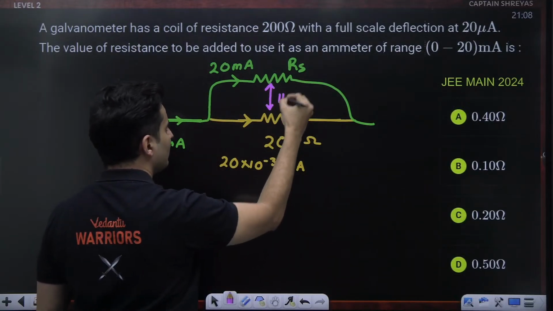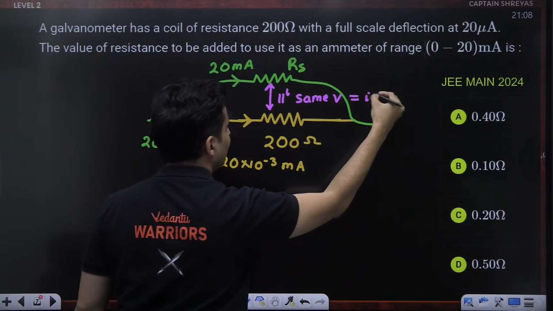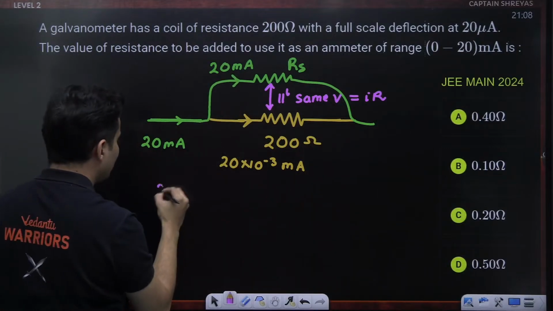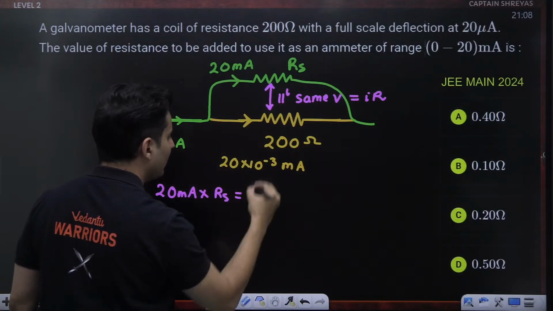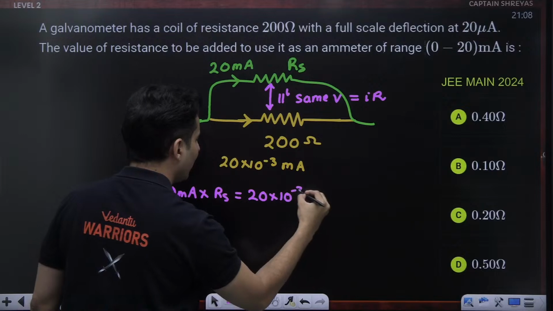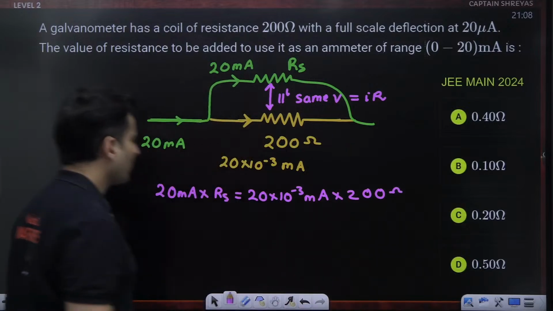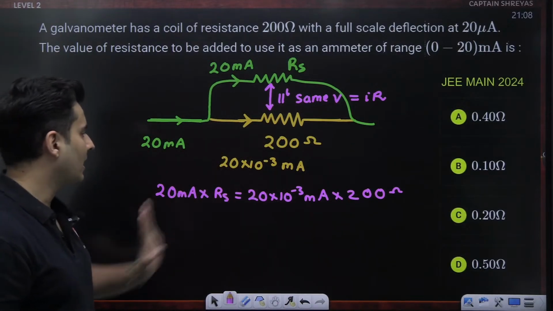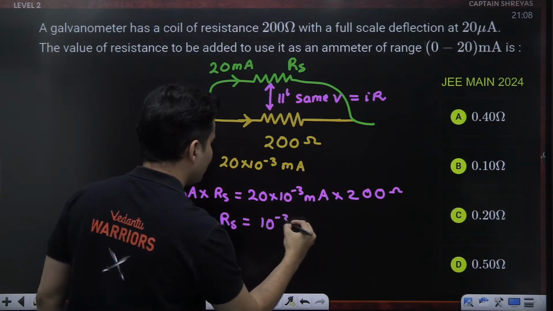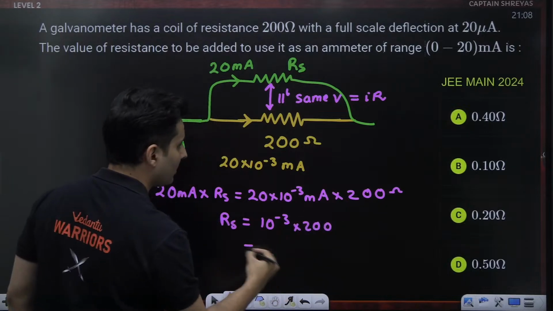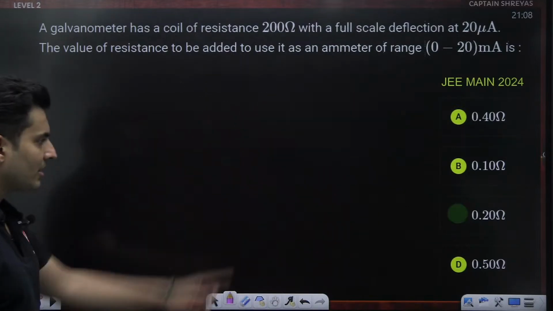Now, shunt means basically two resistors in parallel. So you can see both these resistors are in parallel. That means they will have the same voltage, and voltage means basically current into resistance. So current is 20 milliamperes, and Rs is equal to 20 into 10 to the power minus 3 milliamperes into the resistance, which is 200 ohms, right? The 20 milliamperes cancels, so you will have Rs is equal to 10 to the power minus 3 into 200. So shift the two decimals and you will have 0.2 ohms. So 0.2 ohms is option number C.